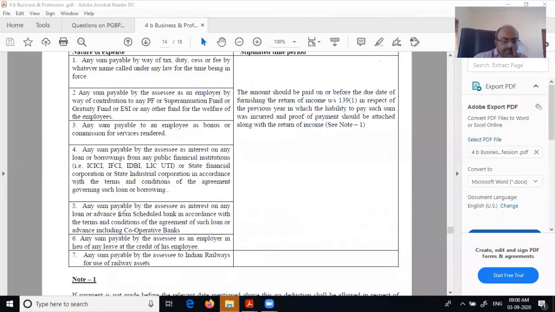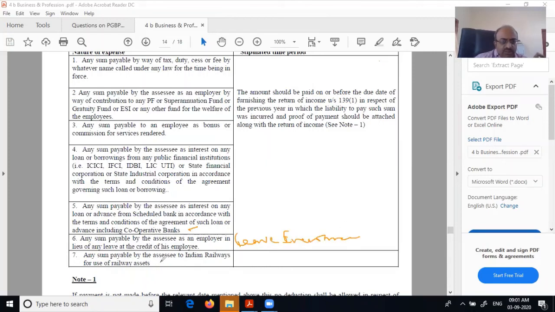Now, any sum payable by the assessee as interest on any loan or advance from a scheduled bank in accordance with the terms and conditions of such loan or advance. So, any interest paid to a bank also will come. Any sum payable by the assessee as an employer in lieu of any leave at the credit of the employee, that is leave encashment. Leave encashment also will get covered.